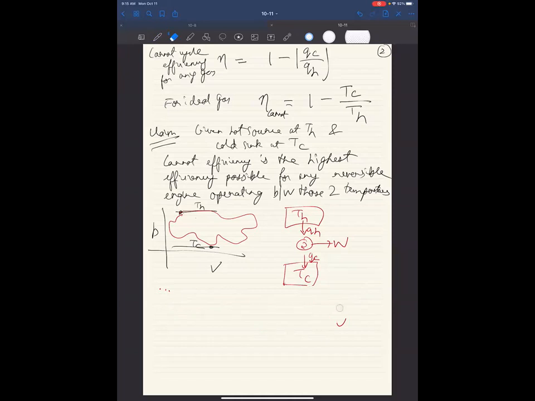This claim that I just wrote, it's important. It actually has a name. It's called Carnot's theorem. That the Carnot efficiency is the highest efficiency that you can attain between a hot source and a cold sink. It was proved by Sadi Carnot, who I believe was French. I checked on Wikipedia, but I forgot. And he proved this in around early 1800s or something like that. So we have to prove this.